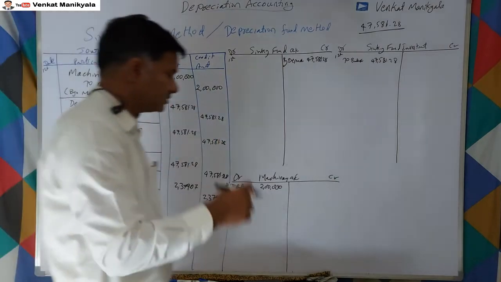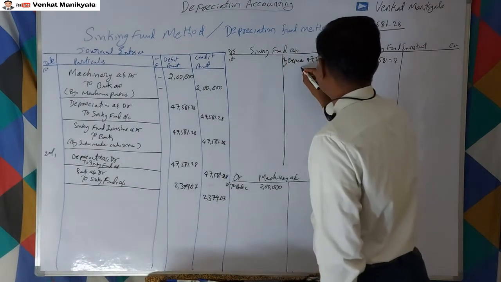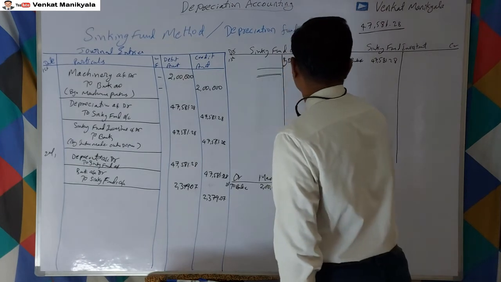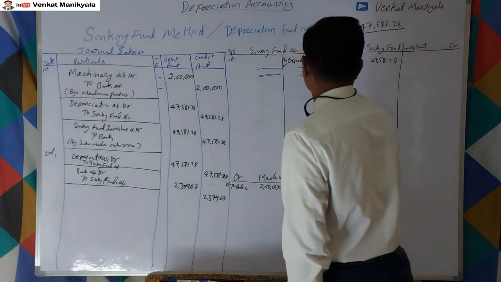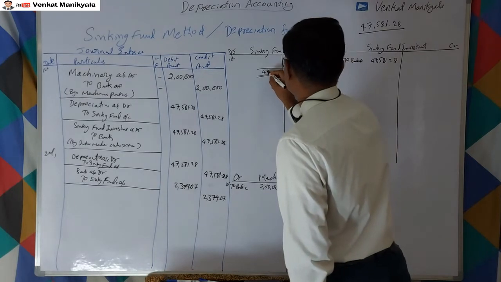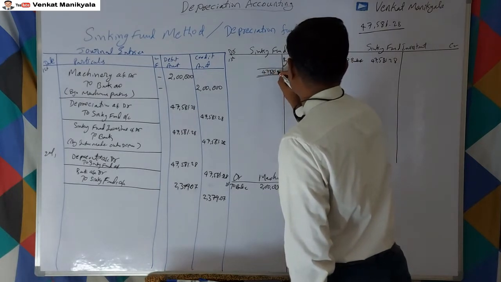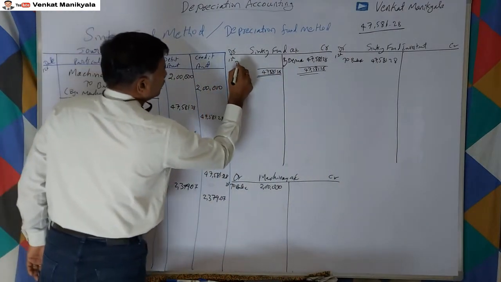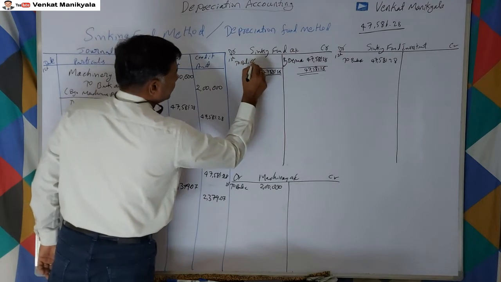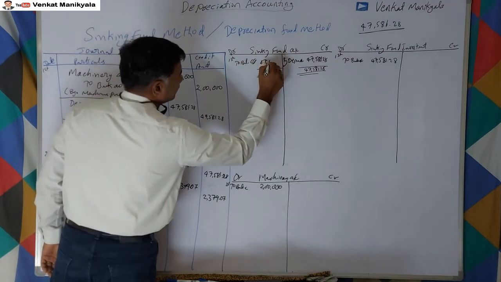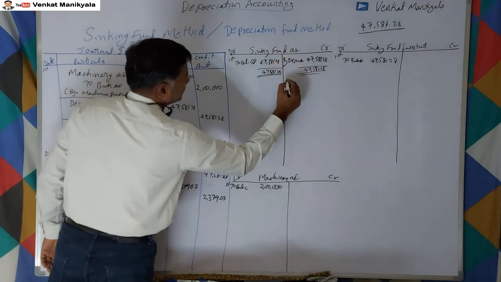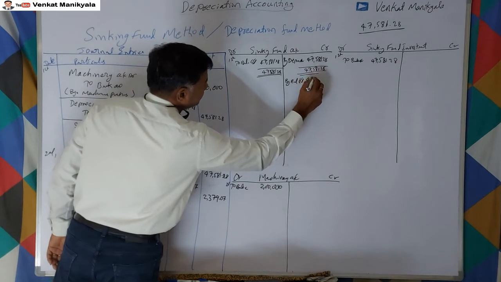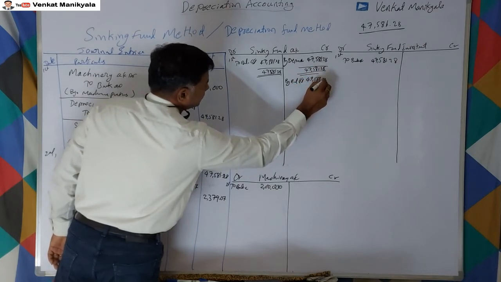And let us say how much is in this; we have not yet closed, right? This first year we closed first. 47,581.28, to balance carried down, 47,581.28. This is by balance brought down, 47,581.28, right?